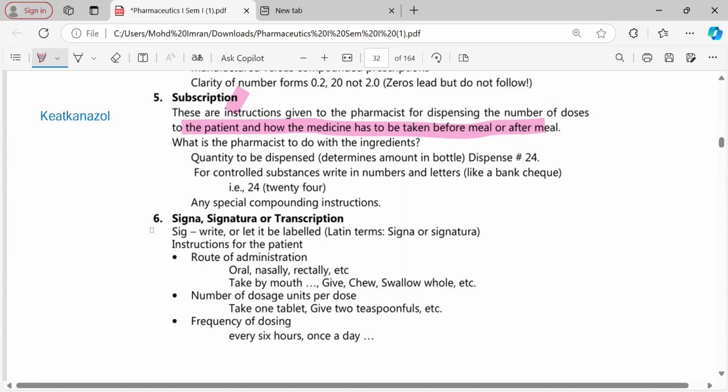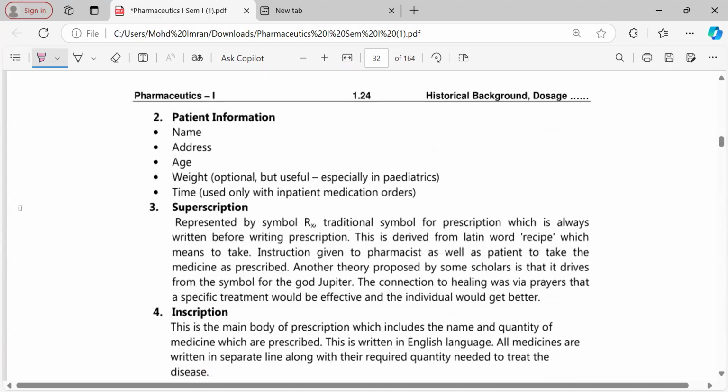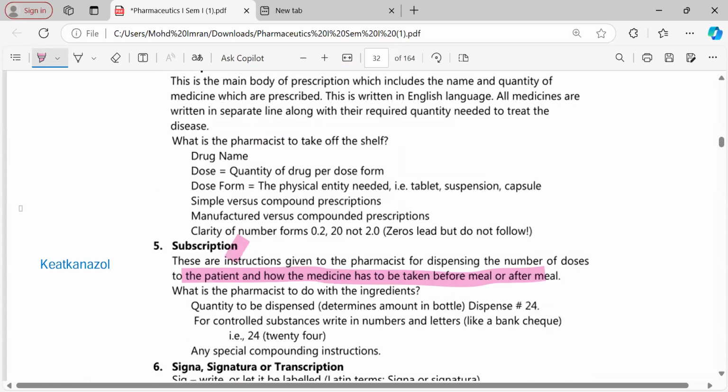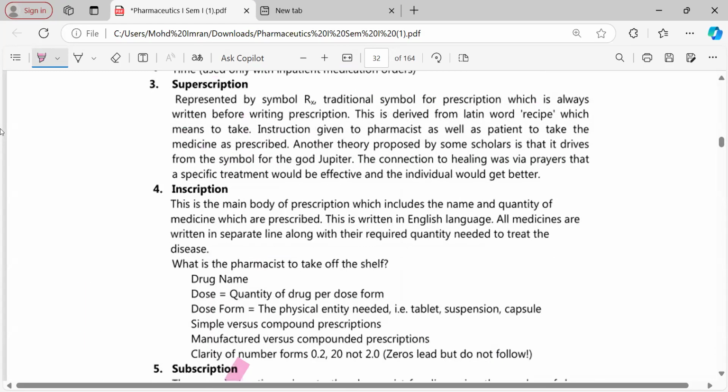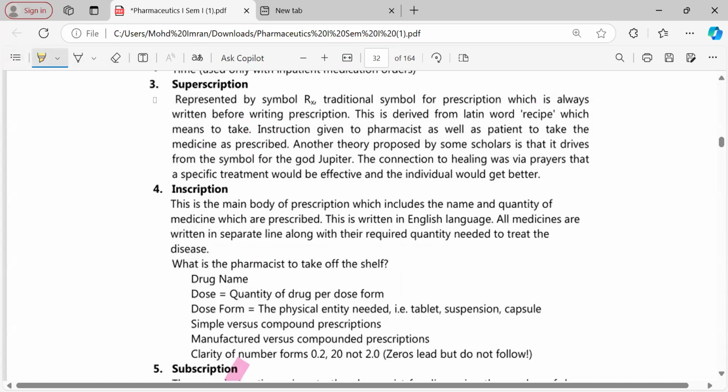Signature is given, very good. So inscription, superscription, subscription. Superscription is the RX, already mentioned here. Superscription is the symbol RX, the traditional symbol, which is always written before the prescription. It is derived from the Latin word recipe, which means to be taken, right?